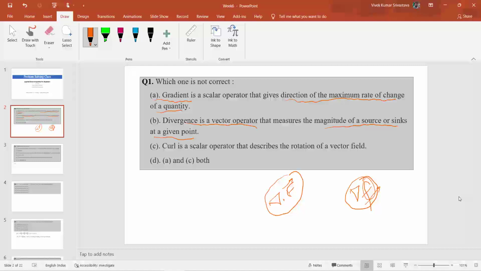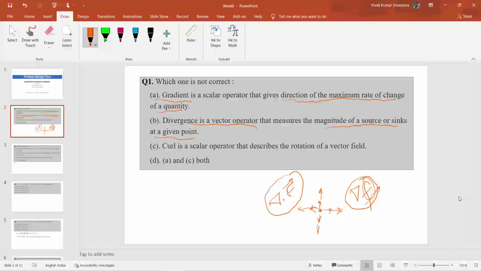Suppose this is a point at which we are determining the divergence. It represents whether this point contains any source or not. If it has a source, then the divergence will be positive in all directions. This represents that flux is emanating from this point.